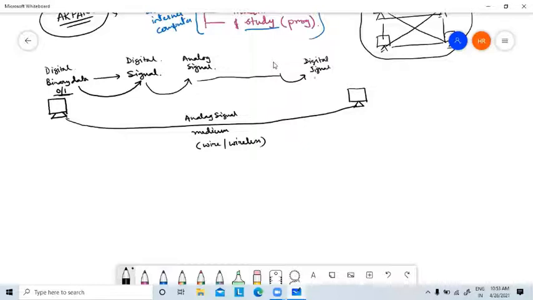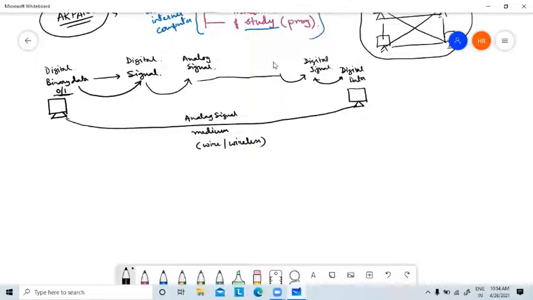And then from this digital signal you have to extract the digital data so that the destination device can understand the information or data. So these are the transmission or transform of your data that you have to perform through this data communication.